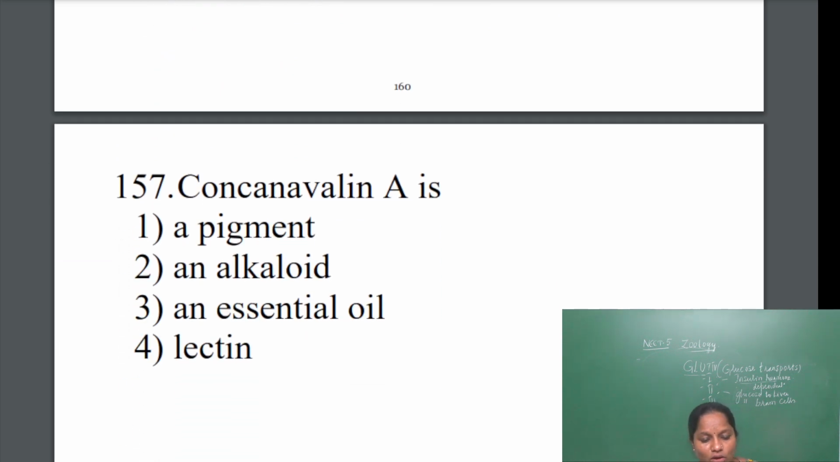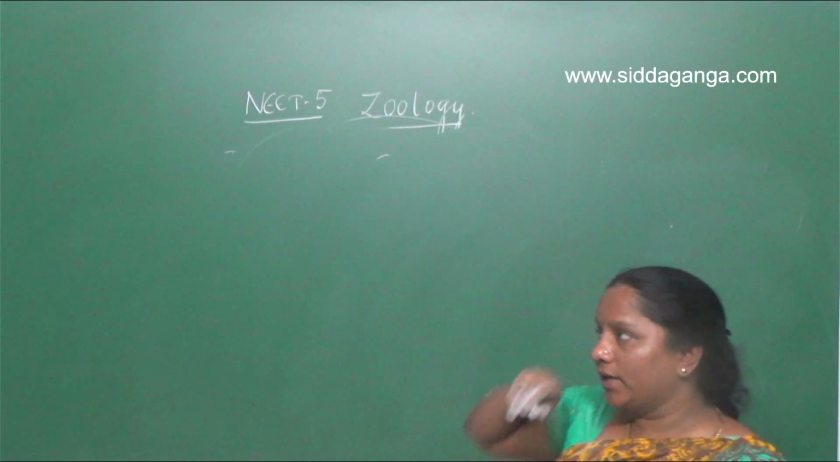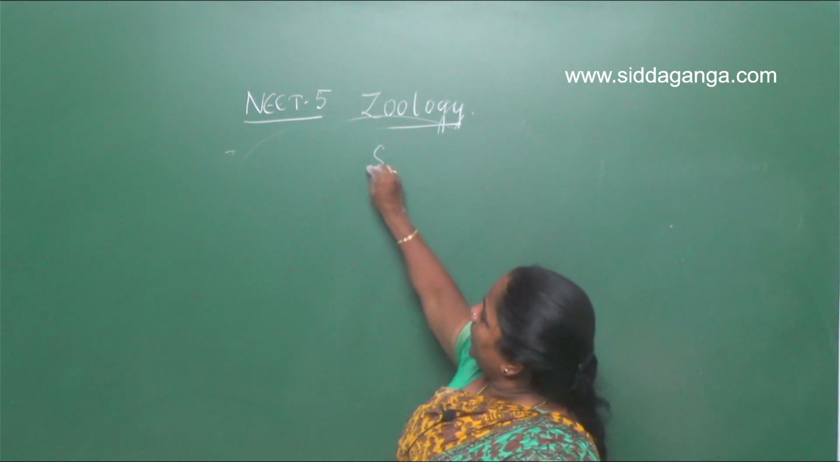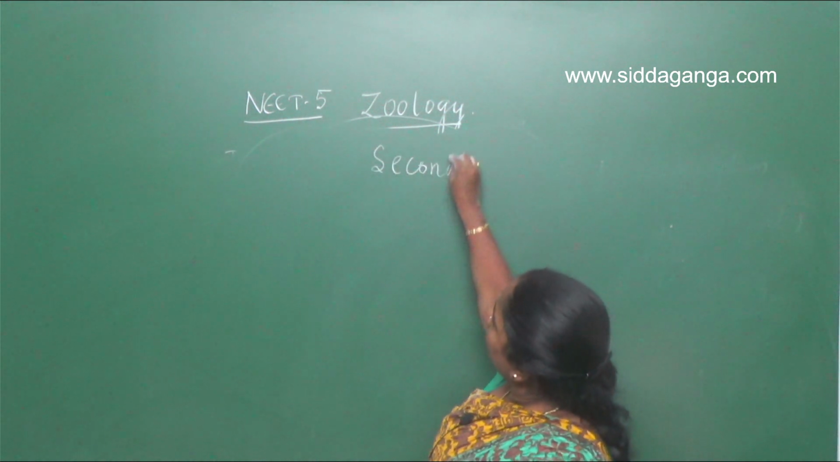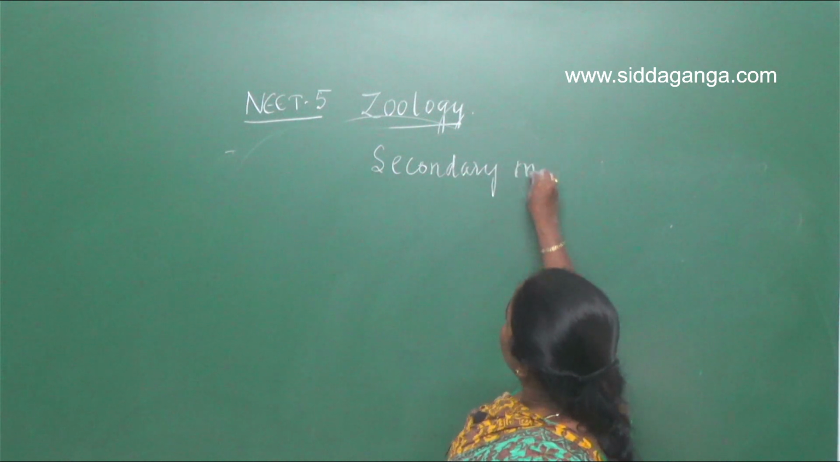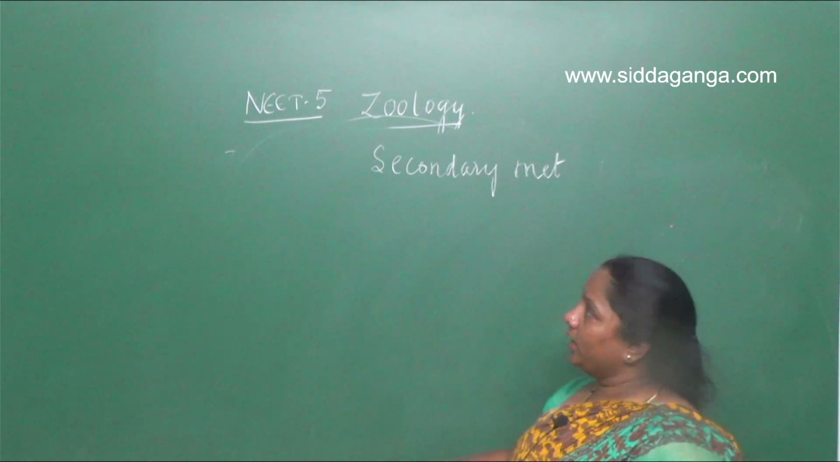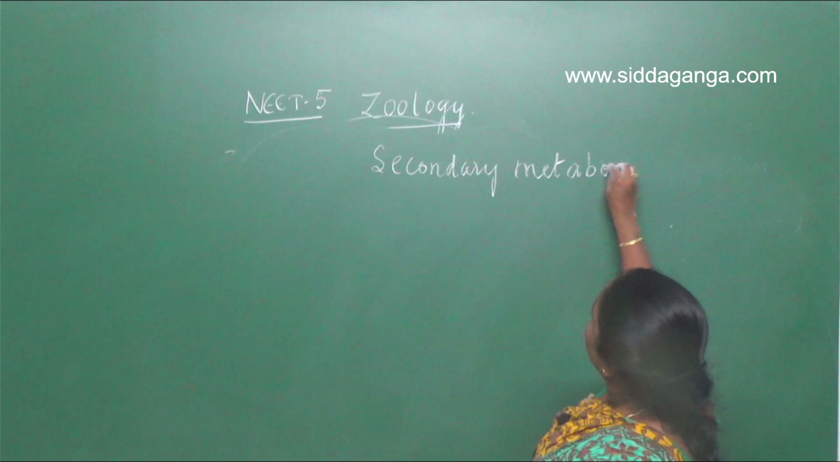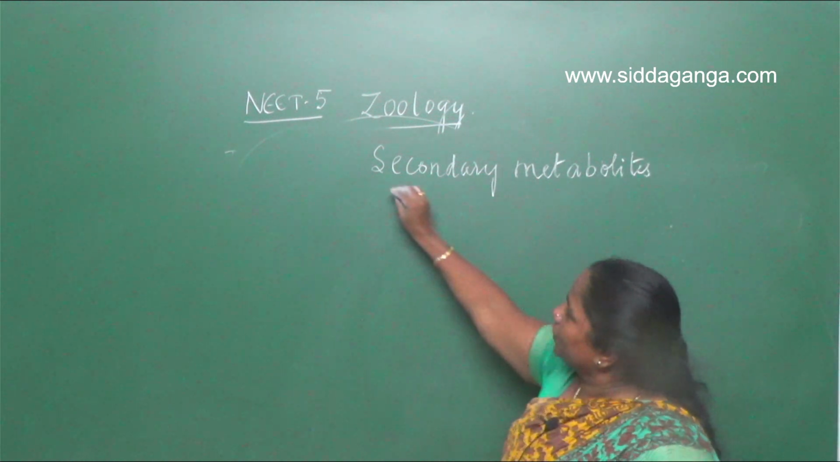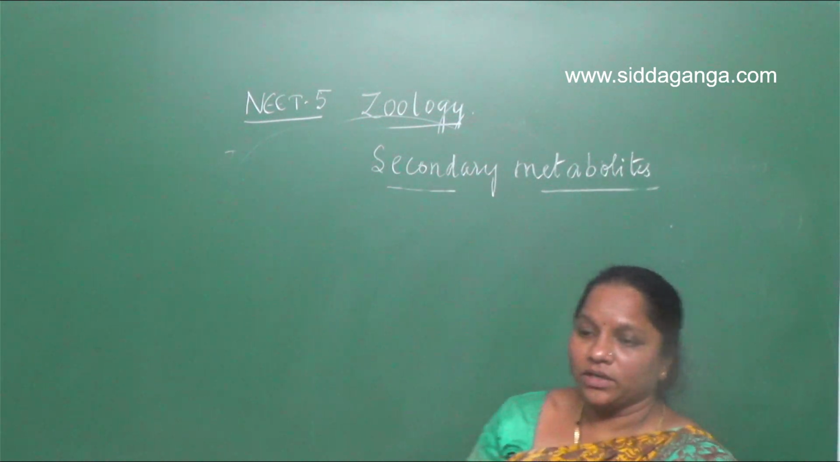Concanavalin A. You know, in your first year class there are primary metabolites and secondary metabolites. Some are given as secondary metabolites. Secondary metabolites are useful for human beings. Secondary metabolites are useful for human health.